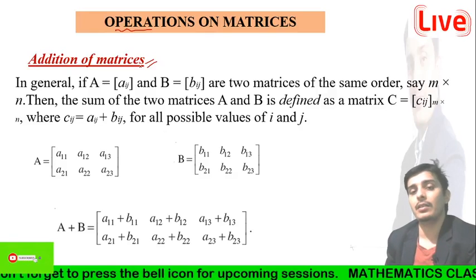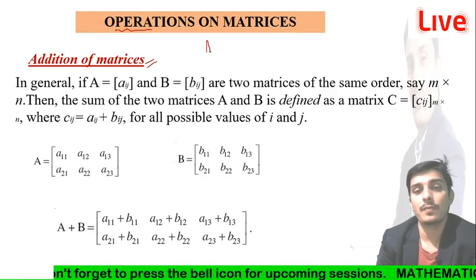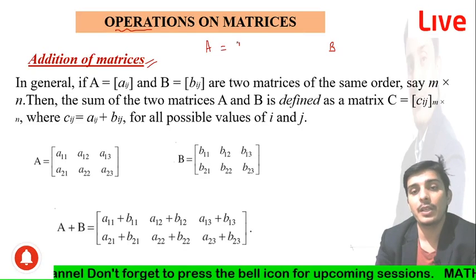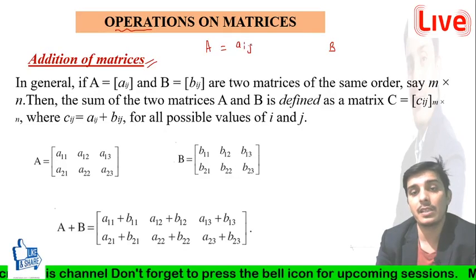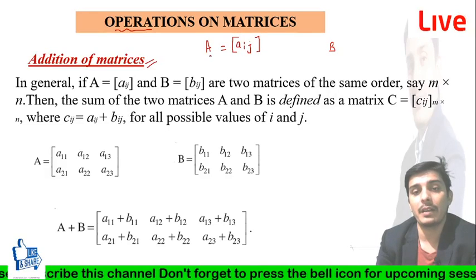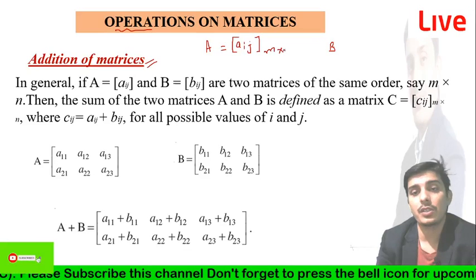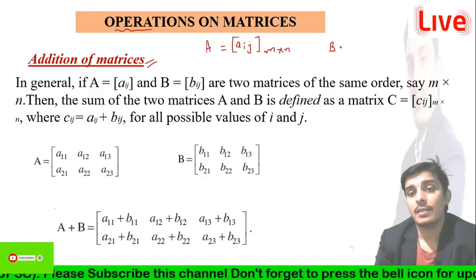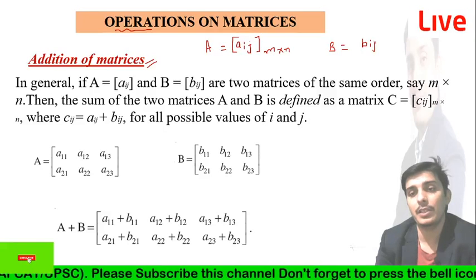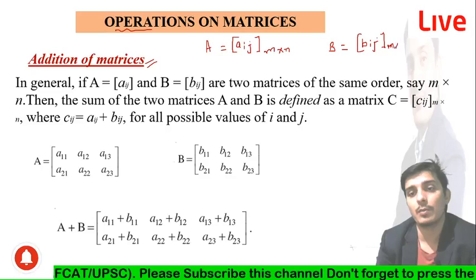We know that if we have two matrices, the first one is A and another is B. The element of matrix A is Aij, and the order is m cross n. The element of matrix B is Bij, and the order is m cross n.